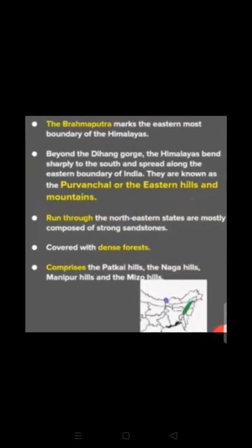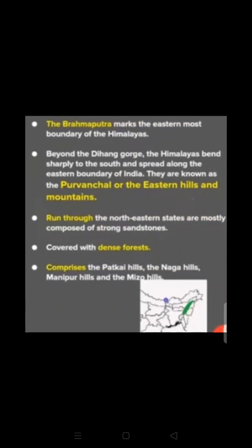The part of the Himalaya lying between the Indus and the Satluj has been traditionally known as the Punjab Himalaya, but it is also known regionally as the Kashmir and Himachal Himalaya from west to east respectively. The part of the Himalaya lying between the Satluj and the Kali river is known as the Kumaon Himalaya. The Kali and the Tista rivers demarcate the Nepal Himalaya, and the part lying between the Tista and the Dihang river is known as the Assam Himalaya. The Brahmaputra marks the easternmost boundary of the Himalayas.